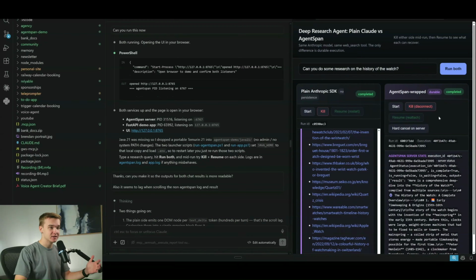But already at this stage, Agent Span is fully integrated into our agent. Because Claude Code is doing all the code itself, it looked through the documentation of Agent Span to understand literally everything that it needed to do to install this into our system. It was able to fully integrate it. At this point, I really don't have to do too much else. This agent right here is now going to have the fully persistent memory. It's fully integrated into Agent Span because it has the Claude Code integration. Because Claude Code is doing everything for us, it was able to look through the documentation and understand everything that needed to be set up.